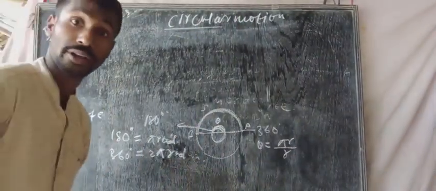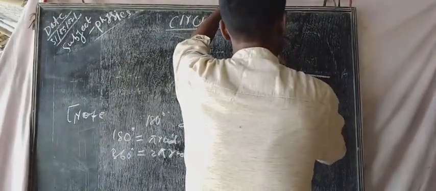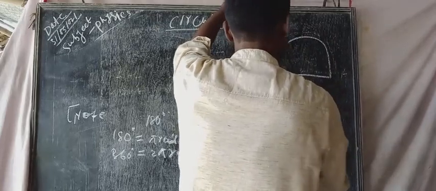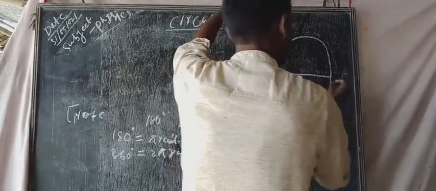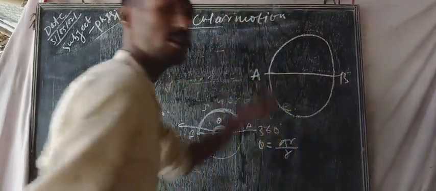From the figure, suppose this is the circle, this is the circular path. Suppose that A is the initial position of the body and B is the final position of the body.